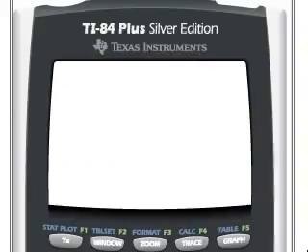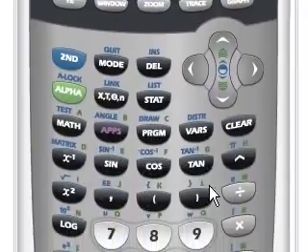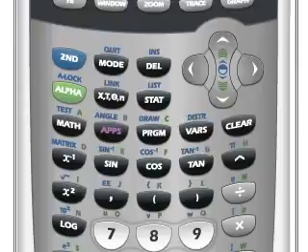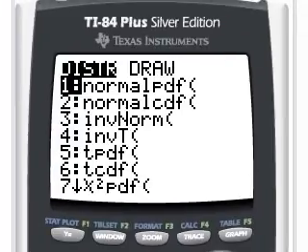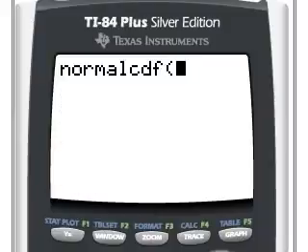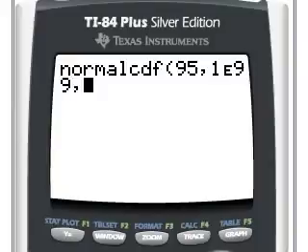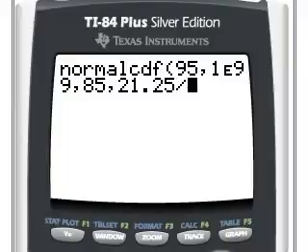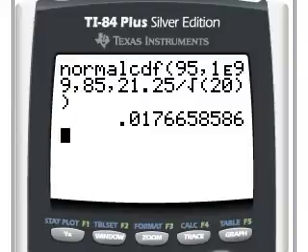On our calculators, again, we're going to use our second distribution. We want our cumulative normal, which is normal CDF. We'll put our lower bound, which is 95, our upper bound, which is 1 times 10 to the 99th, our mean, which is 85, and our standard deviation for our sample, which is 21.25 divided by root 20. We get a probability of 0.018.